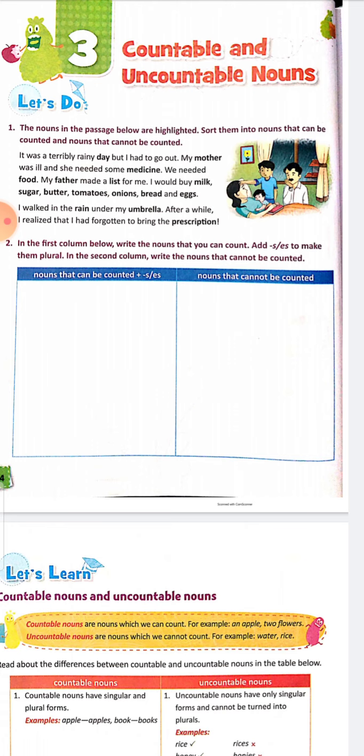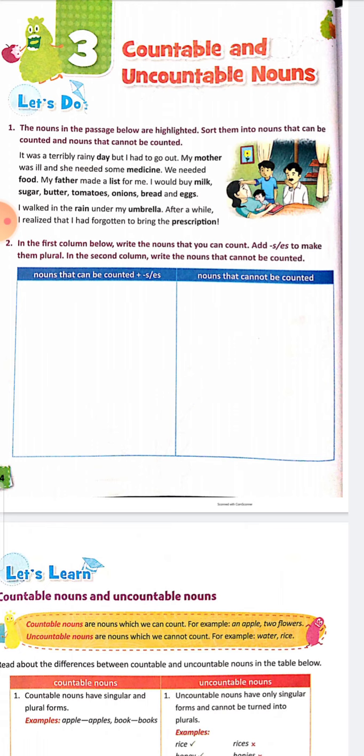So, countable noun means that we can count. For example, vegetables, fruits, like this. And uncountable, like grains, like rice, wheat, milk, water, any drink, we cannot count.